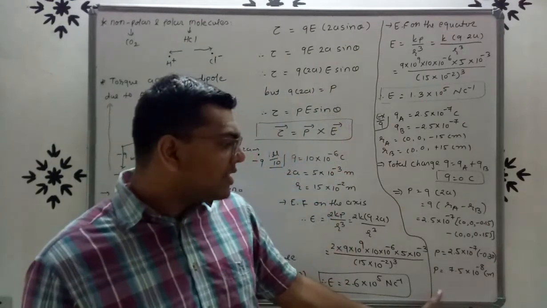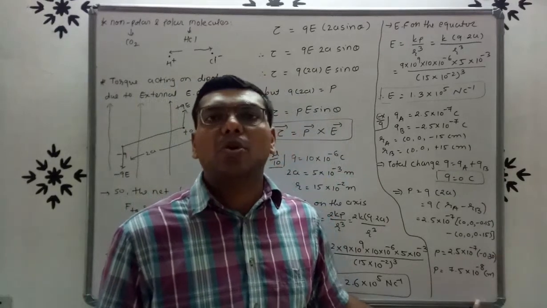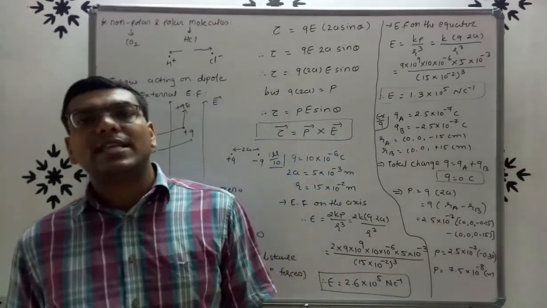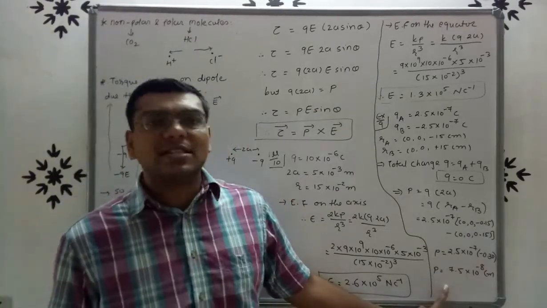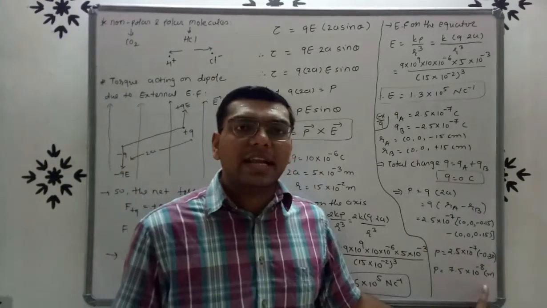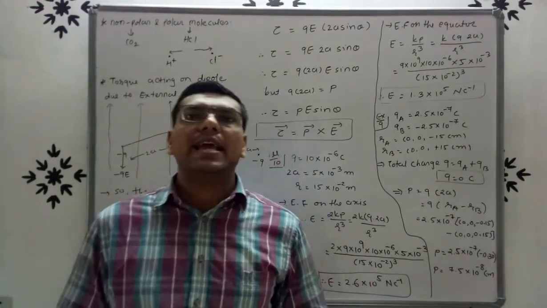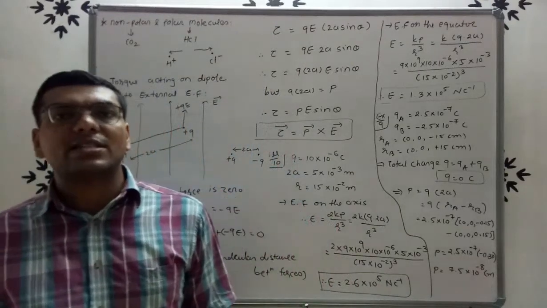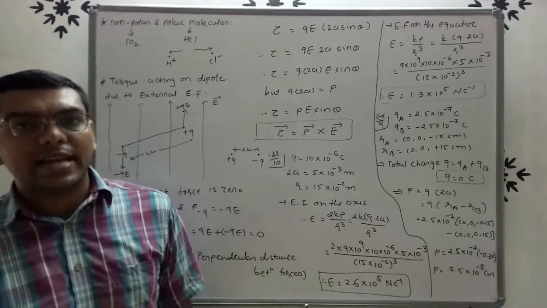You have to write the statement like this: electric dipole moment is in the negative z direction, right? Again I repeat, you have to write the statement that the electric dipole moment is in the negative z-axis, right? So the direction of electric dipole moment is in the negative z-axis.